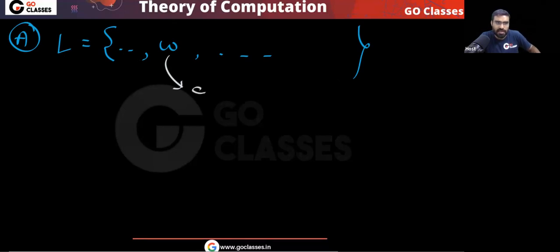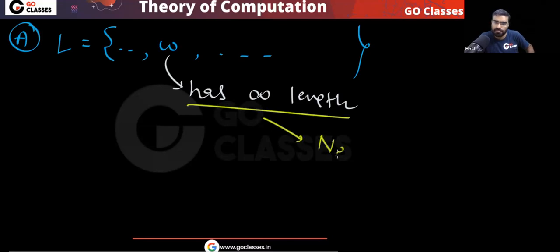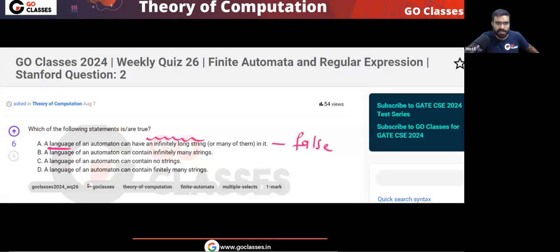Is this possible? This is never possible. So very simple, I can say that option A is false.